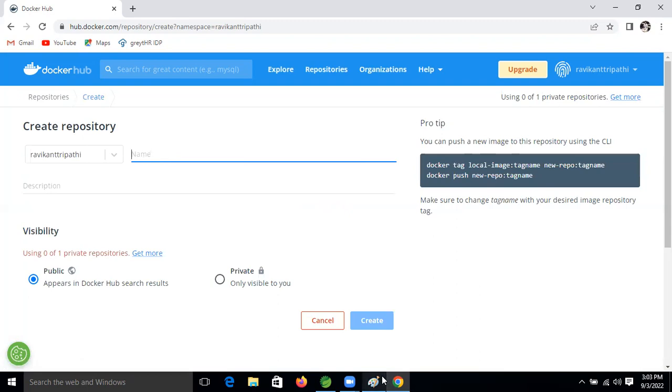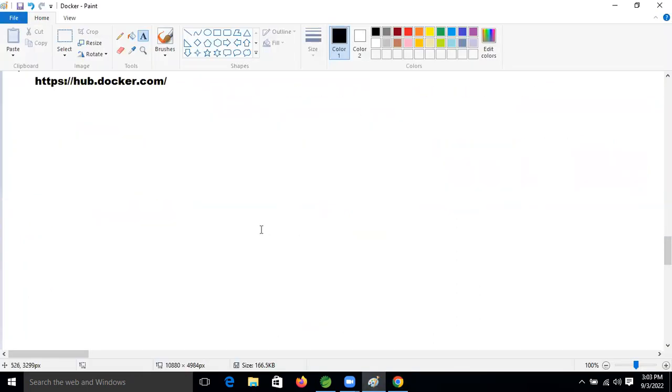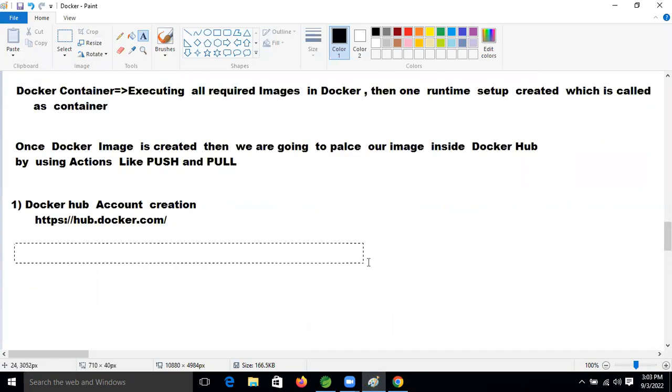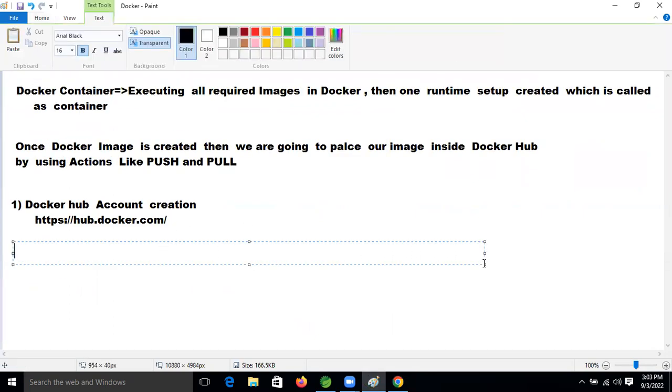Now, don't worry, I'm writing the steps also, because I'll share this one. And see this one, if you mention it in your resume, one skill will be added, right? At least you know Docker. So, the second step, what is that? Second step, what we need to do is go to Docker Hub website.